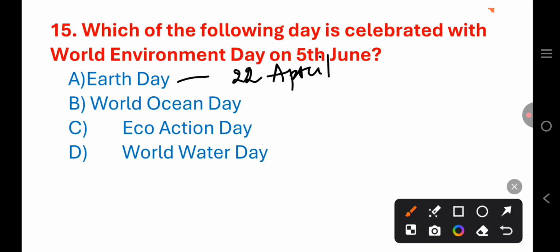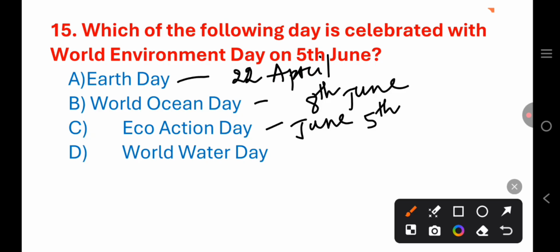Next, World Ocean Day is celebrated on 8th of June. Eco Action Day is celebrated on 5th June. And World Water Day is celebrated on 22nd March. So, your option C, Eco Action Day, is your correct one.